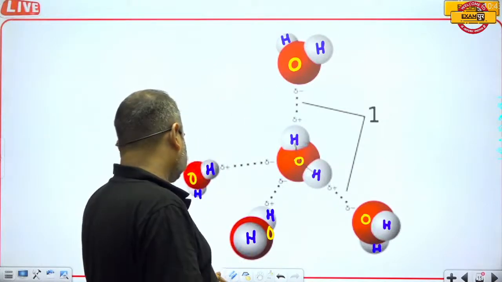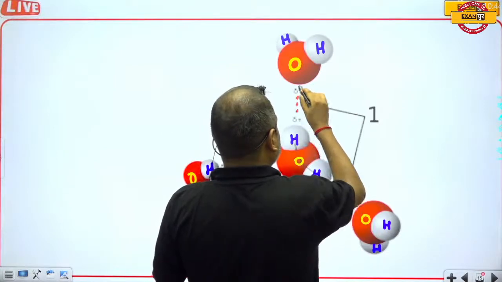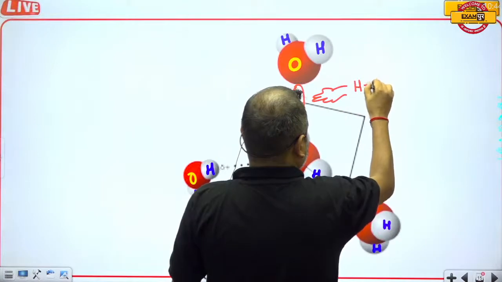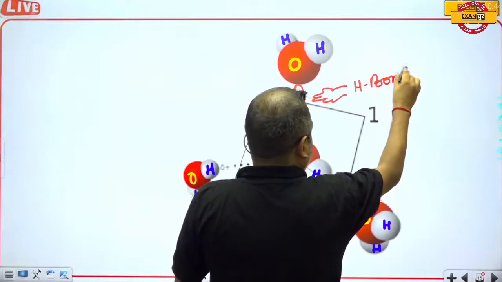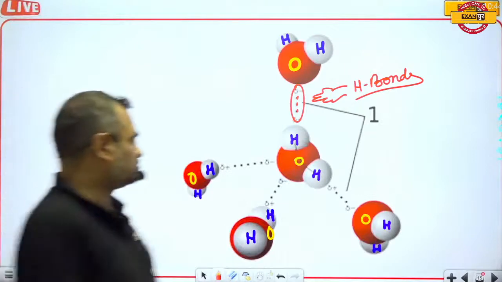This attraction force is actually known as hydrogen bonds.